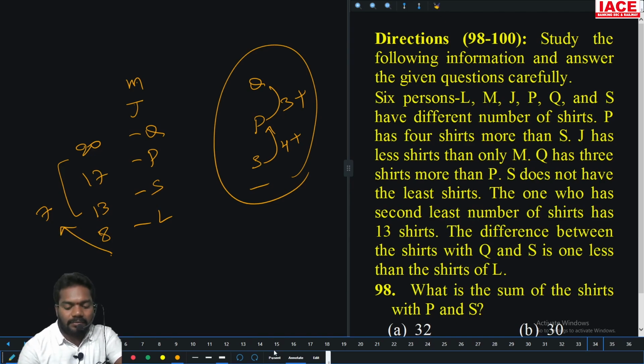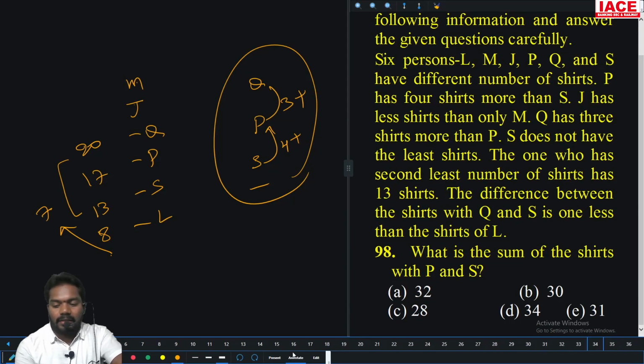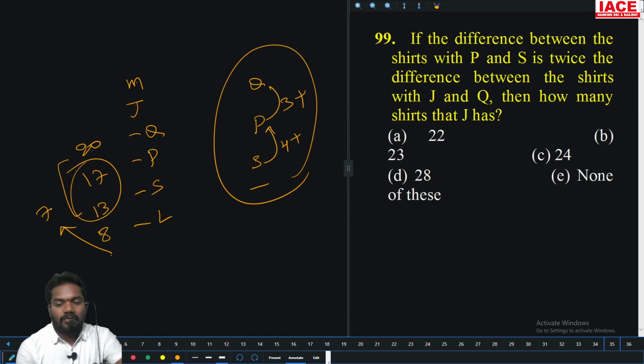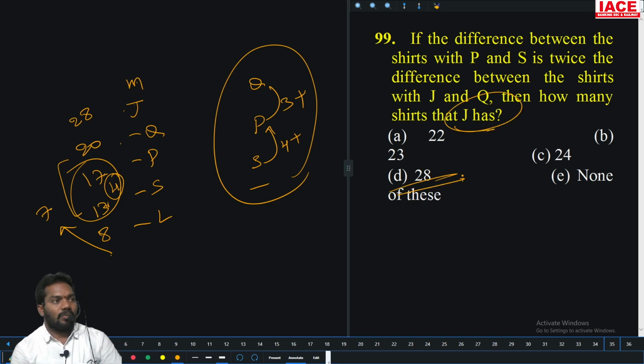What is the sum of shirts of P and S? 17 plus 13 is 30. Option B. If the difference between P and S is twice the difference between J and Q, what is the difference between P and S? It is 4, which is twice that of J and Q. So J must be 28. How many shirts does J have? 28. Option D.